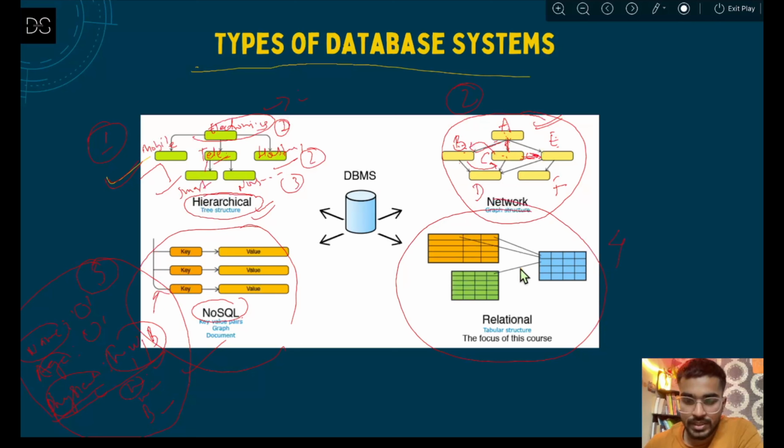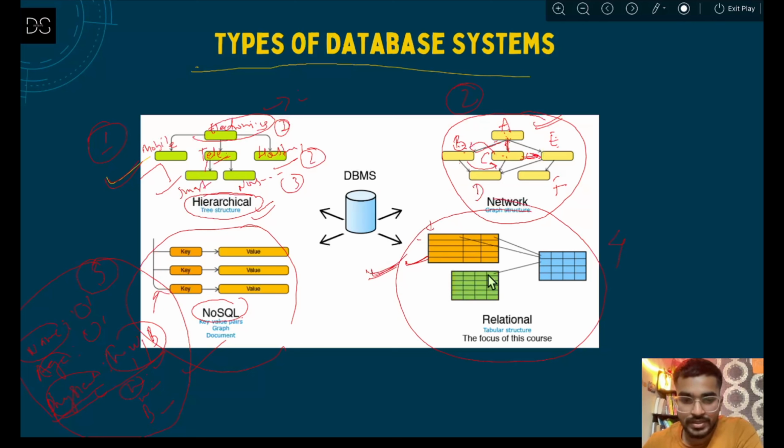So a relational database is whatever database we have seen till now, in Excel format or CSV format, which has rows and columns. So you can say it has a tabular structure. I don't think an example is needed here to understand the relational database, because this is the data set that we have interacted with till now.